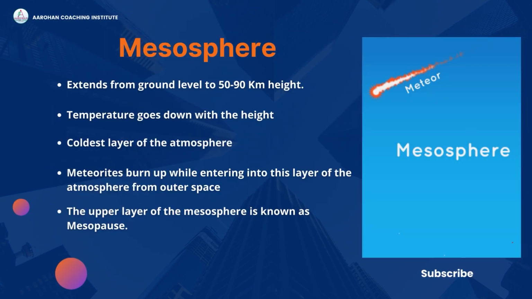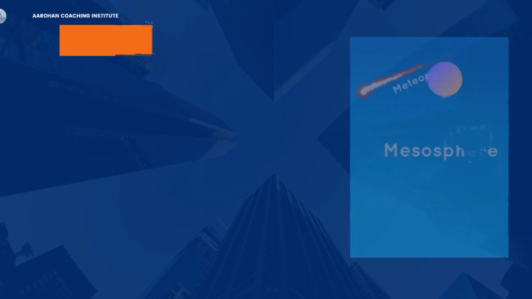Mesosphere. The mesosphere is the third layer of Earth's atmosphere which lies above the stratosphere. It extends from ground level to 50 to 90 kilometers height. In this layer, the temperature goes down with the height, making it the coldest layer of the atmosphere. The temperature can reach a low of minus 90 degrees Celsius at a height of 80 to 90 kilometers. In this layer, celestial bodies like meteorites burn up while entering the atmosphere from outer space. The upper layer of the mesosphere is known as the mesopause.